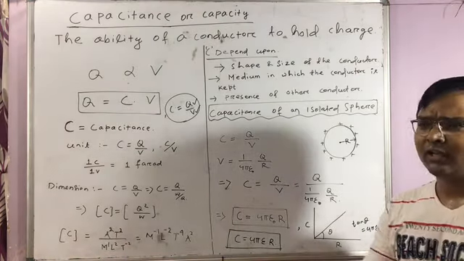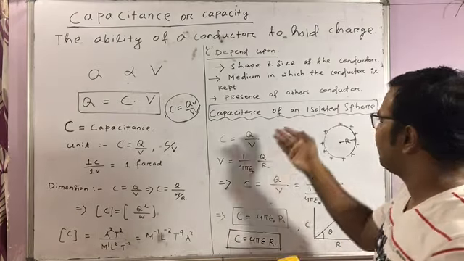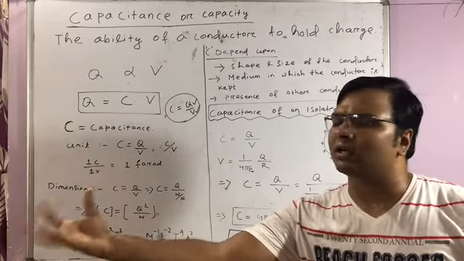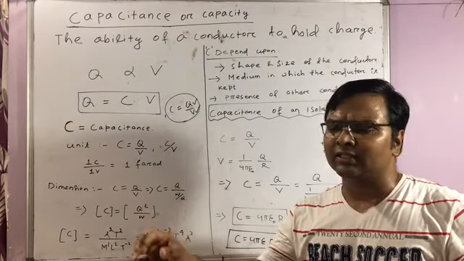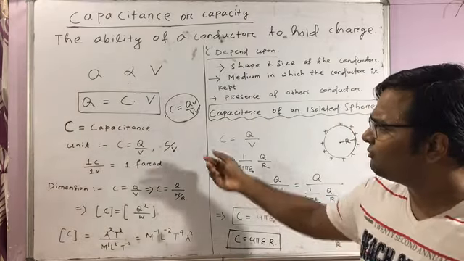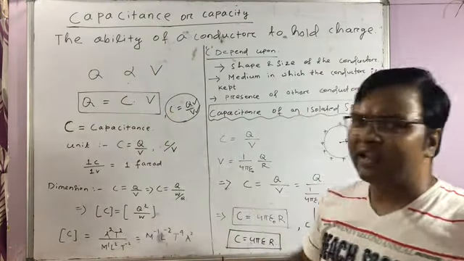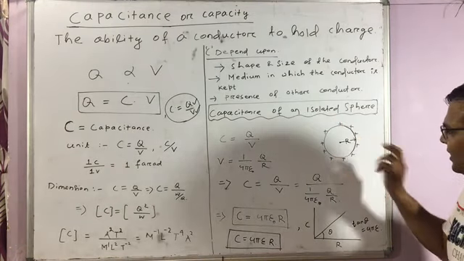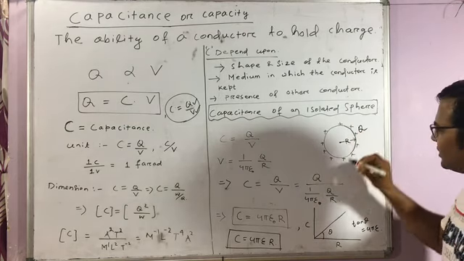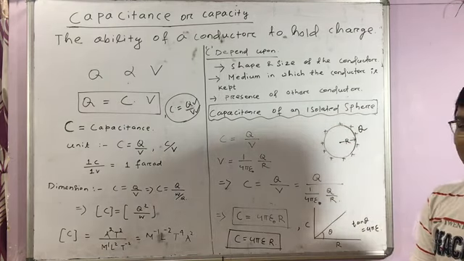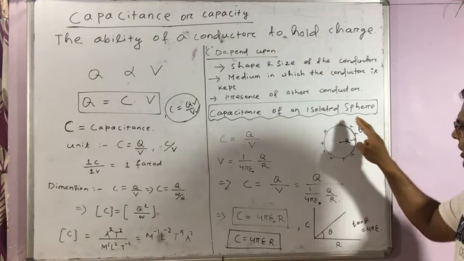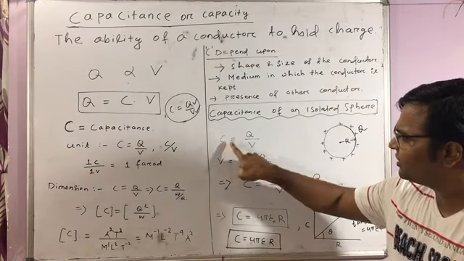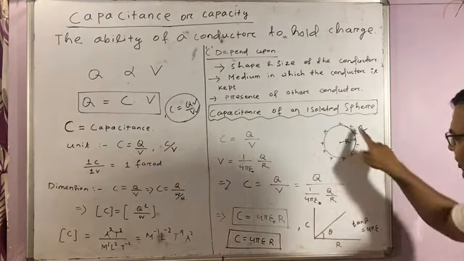Now let us calculate the capacitance of an isolated spherical object. A spherical conductor is there, so let us find out its capacity. The general formula for capacity is C is equal to Q by V. I took a sphere whose radius is R and I have given a charge Q to it. Let's say it is a conducting sphere. For a conducting sphere, whatever charge I give resides on its surface. Clear?